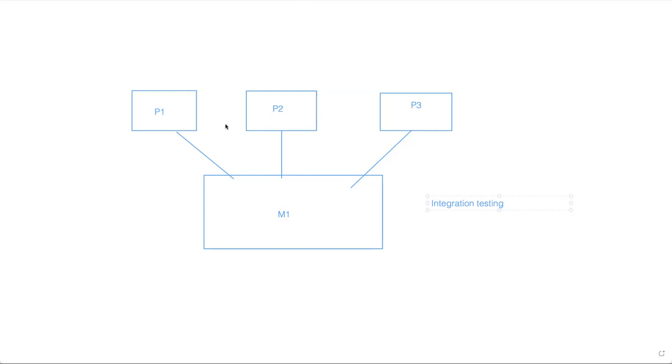Why M1? M1 is the combination of all these programs. Once they integrate all these programs into a single module, it is called M1. M1 is nothing but all the programs P1, P2, P3 coming into a single module. All these modules are combined into one module.